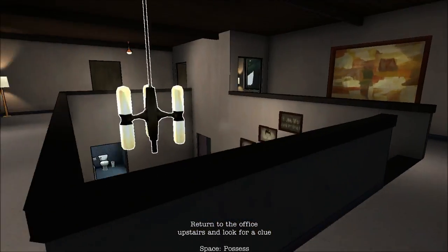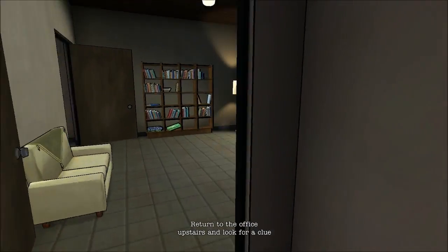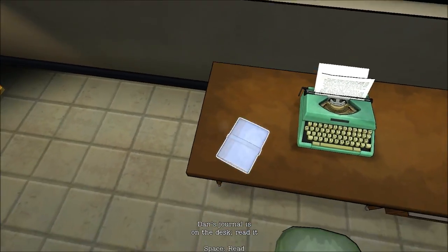Ugh, come on. It's really hard to actually control this thing walking around. I'm assuming this is the office. This looks like an office. So Dan's journal's on the desk. Read it. Okay. Writer's